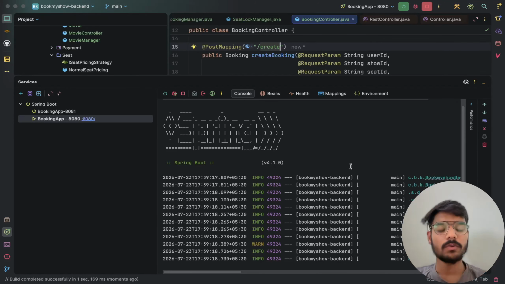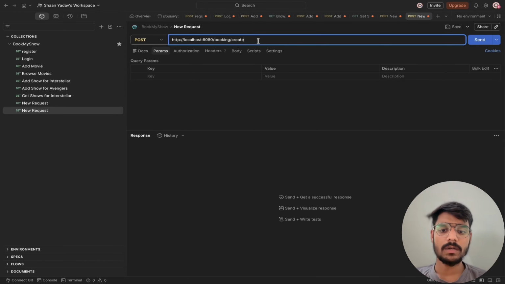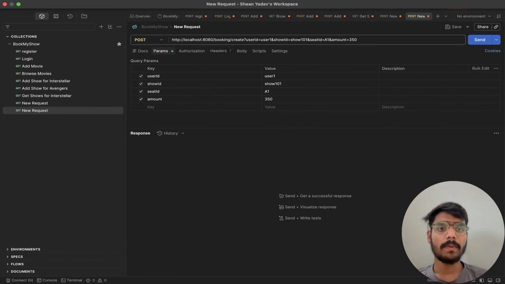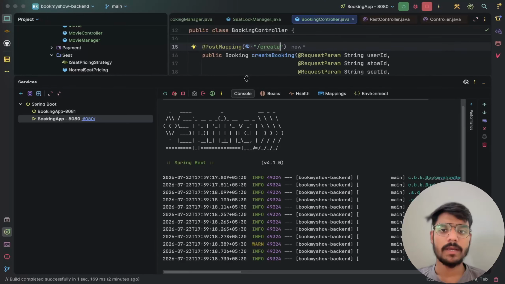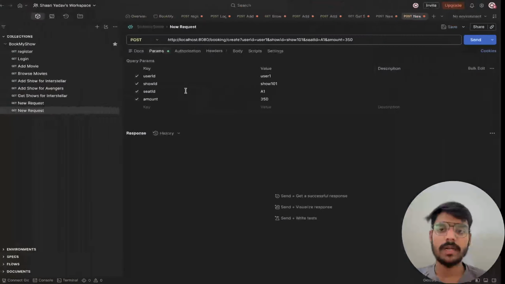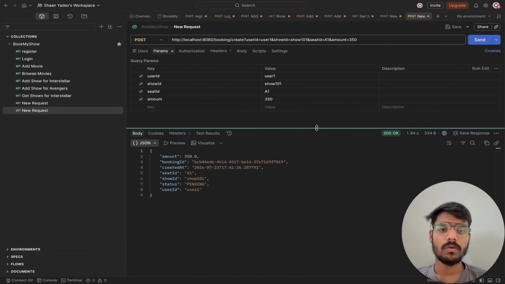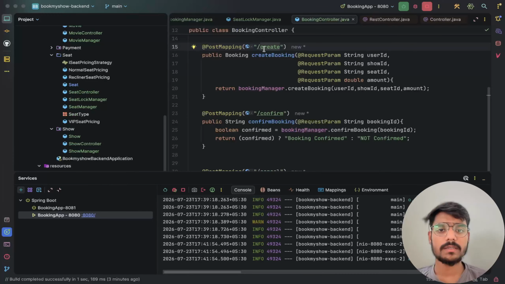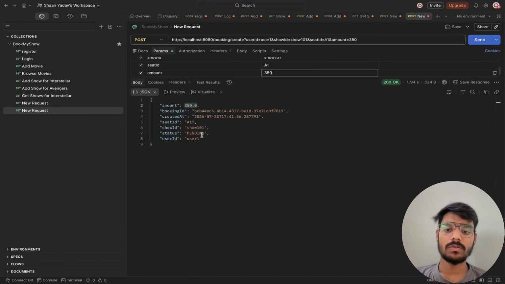Now let us move to Postman. There is a method to create. It is a book request, and these are the actual parameters we need to fill: user ID, show ID, seat, amount. Now let us post it. Okay, this query is running 100% fine, and it is returning the booking we are creating, with the price as we set and all these details. So good, now the pending status is created.